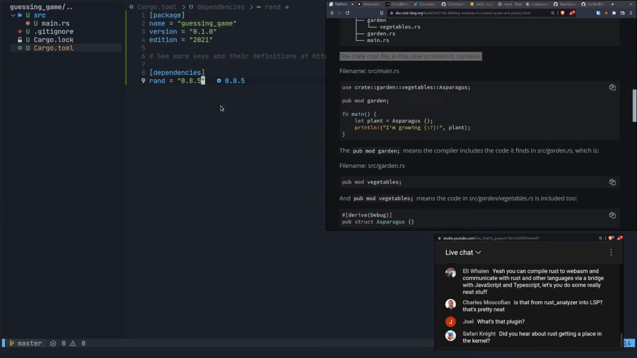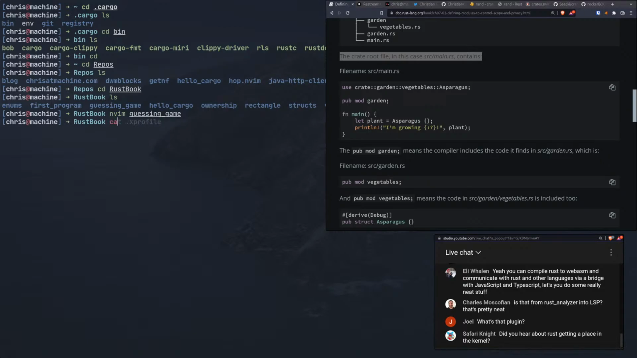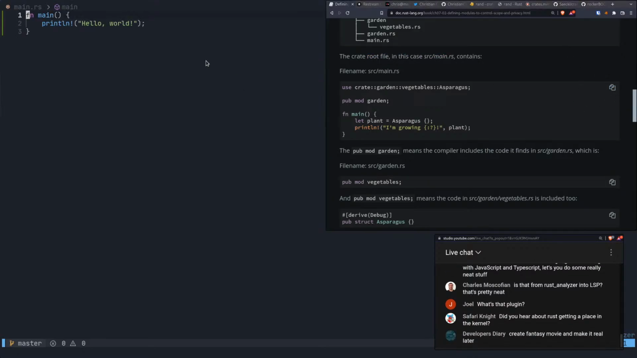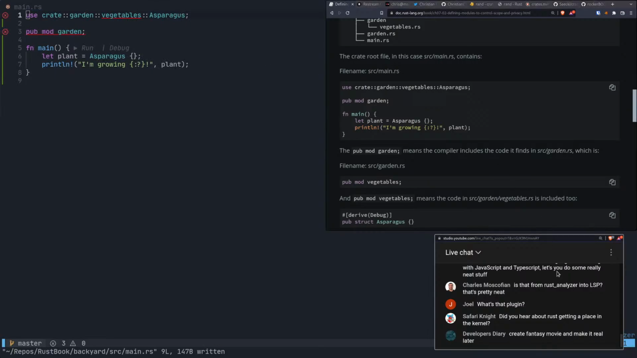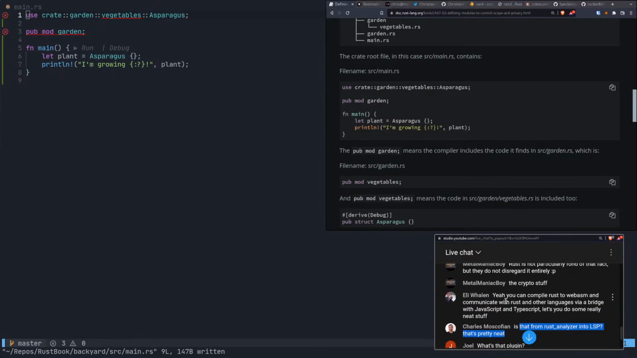I mean, we could probably write this out. So we could do cargo new backyard. And we'll open up backyard, and then we'll go into the main. Is that from Rust Analyzer into LSP? Actually, it's just from crates.nvim. So there's nothing really there. There's no LSP Rust Analyzer stuff that you need.